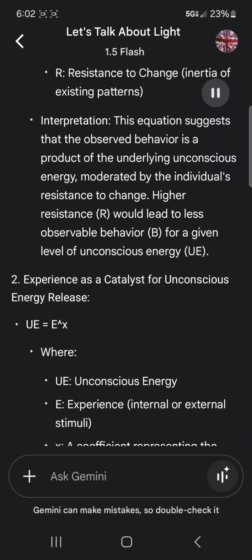Interpretation: this equation suggests that the observed behavior is a product of the underlying unconscious energy, moderated by the individual's resistance to change. Higher resistance, R, would lead to less observable behavior, B, for a given level of unconscious energy, UE.